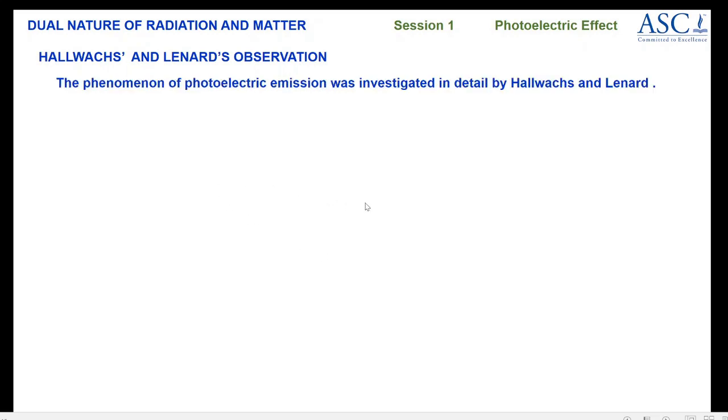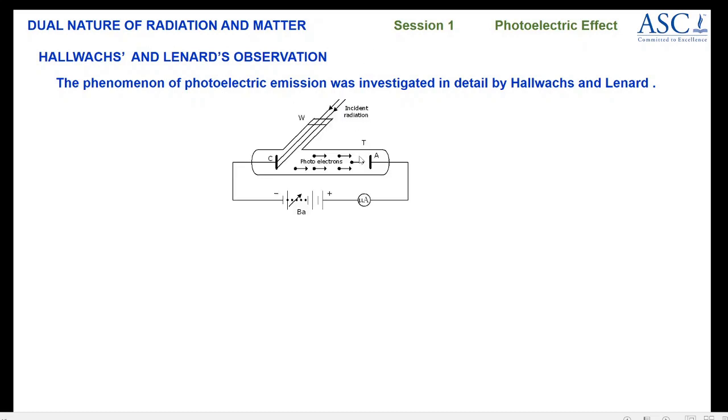Now this effect was studied and investigated in detail by 2 more scientists, namely Hallwachs and Lenard. These two scientists further investigated the photoelectric emission in detail. Now let us see the investigations done by these 2 scientists.